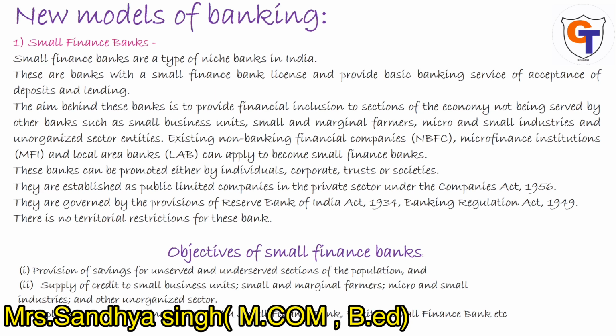See, these are the people who are unreached. Unreached in the sense they do not get any other help. They do not get financial support from any other institution. For example, small business units, small and marginal farmers, micro and small industries, and unorganized sector entities. They do not get help from any other banks, or you can say from any other financial institute.